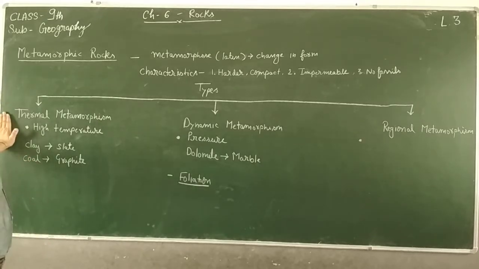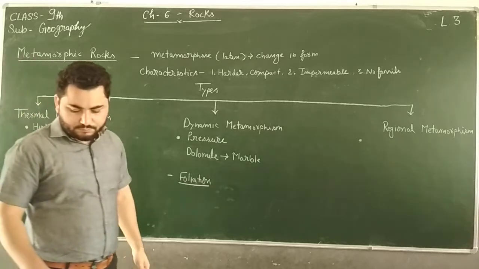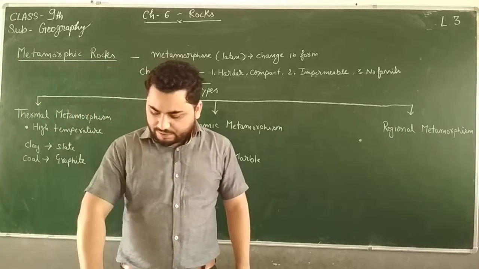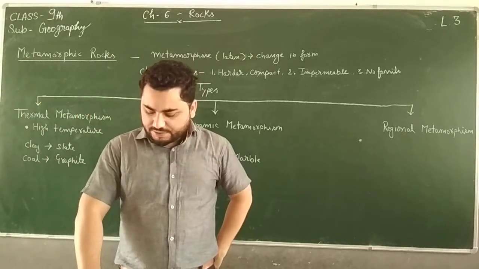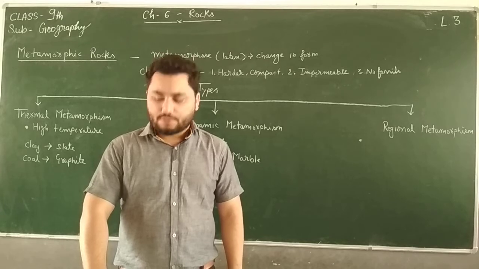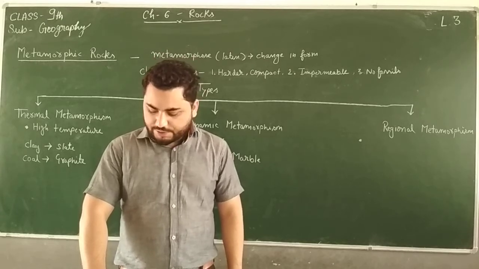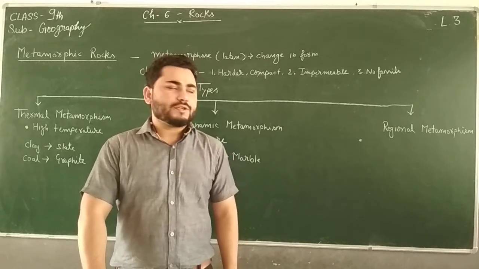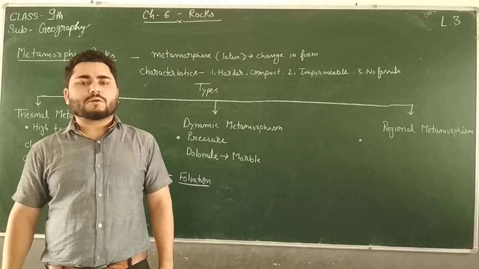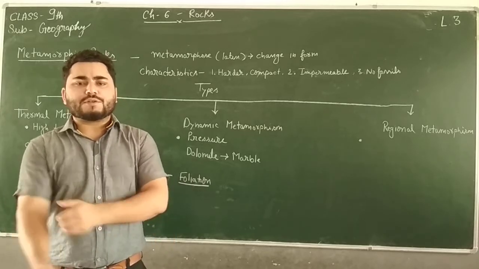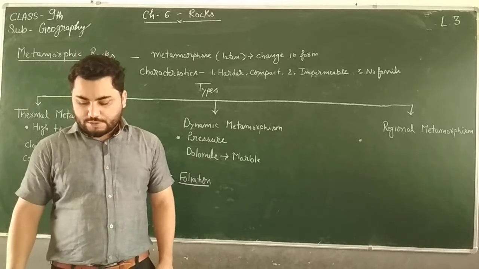So this is called thermal metamorphism, right? Thermal metamorphism occurs when the transformation of original rock takes place due to the influence of high temperature.